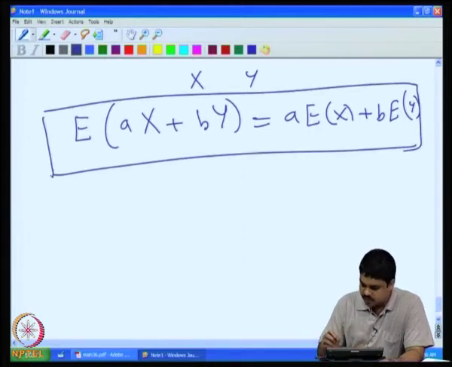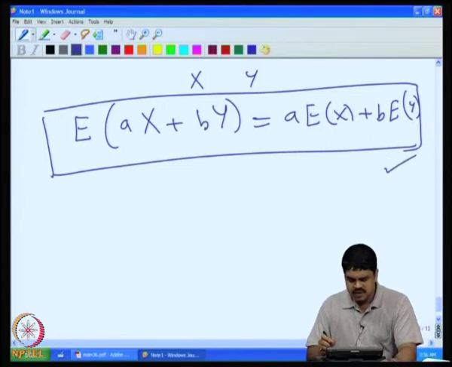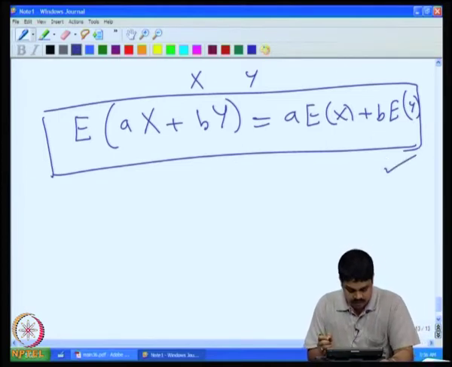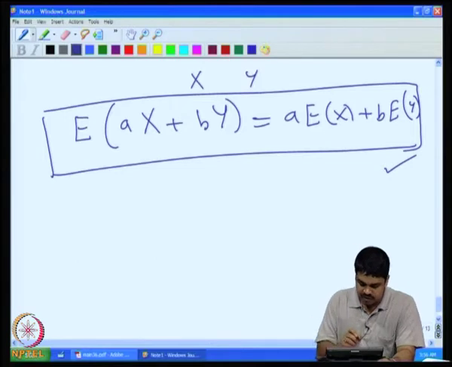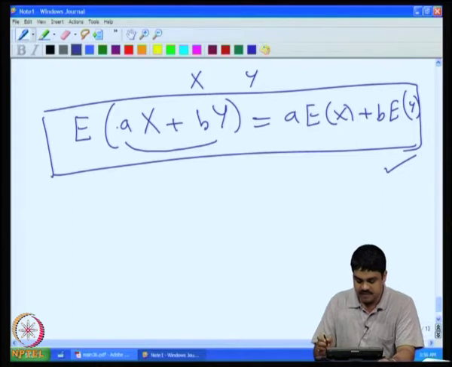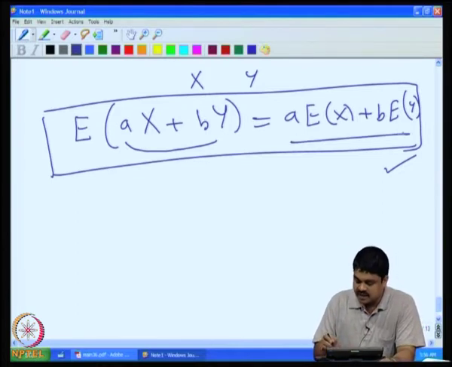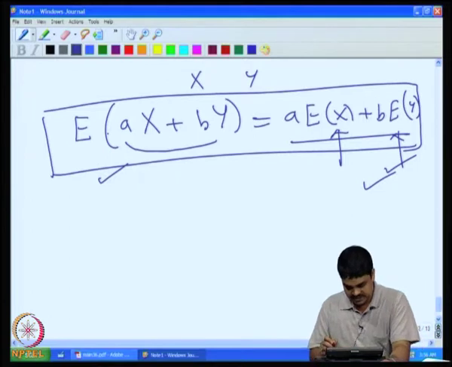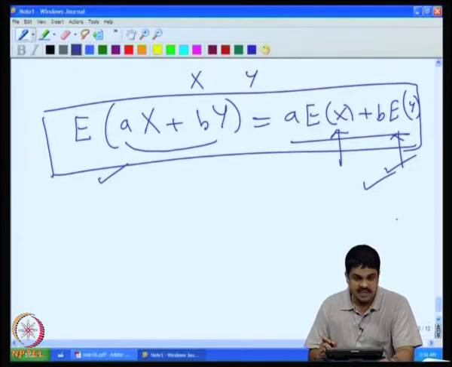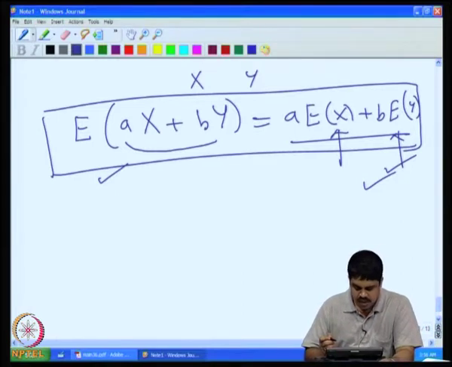If you try it you can prove it yourself, but this is a very useful property in most of these calculations. If you use the usual definition for this, it may be very difficult, but once you expand like this, calculating this and this can be much easier, and then we will be able to calculate this using this. So, this property, namely the linearity of expectation, is a very useful property.